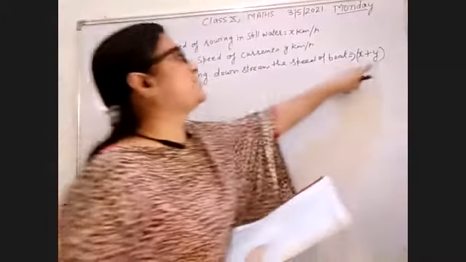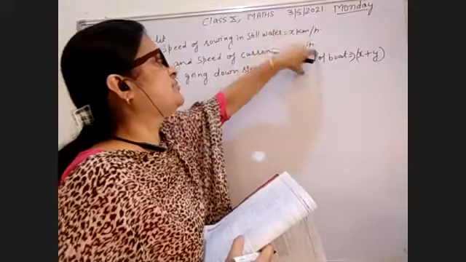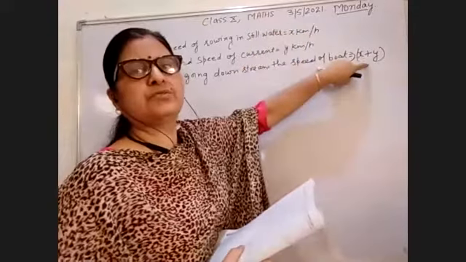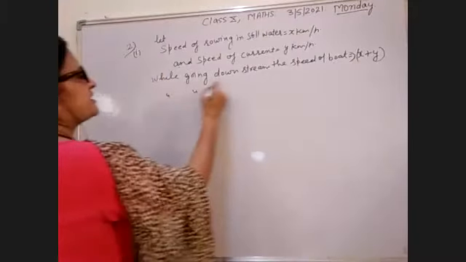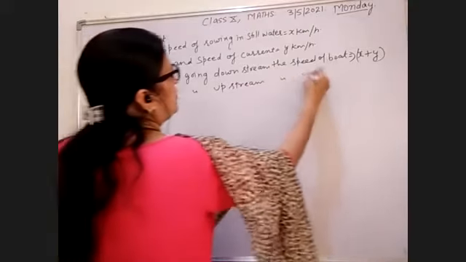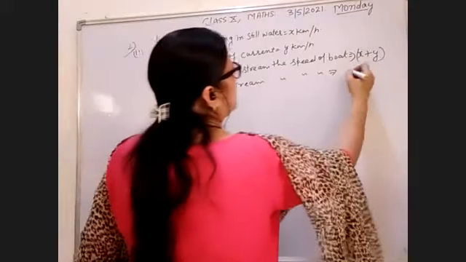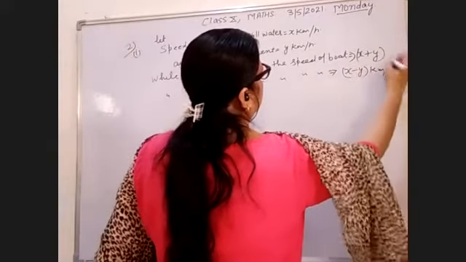Still water and current, the speed of both will be added, x plus y. And while going upstream, the speed of boat equal to x minus y kilometer per hour.